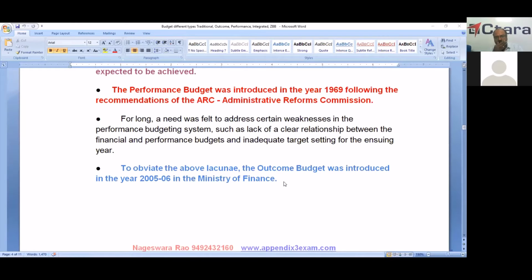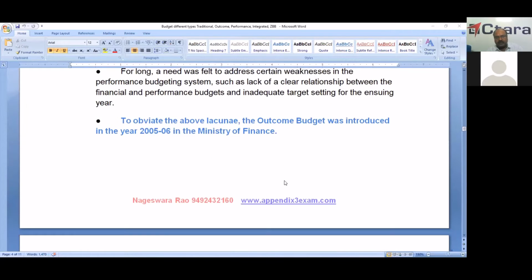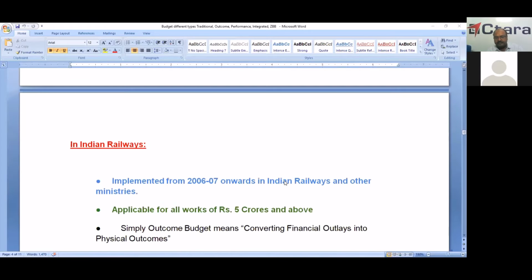In the central government, first it was implemented in the Ministry of Finance, this outcome budget. And next year it was implemented in all the departments from 2006-07. It was implemented in Indian Railways and other ministries also.